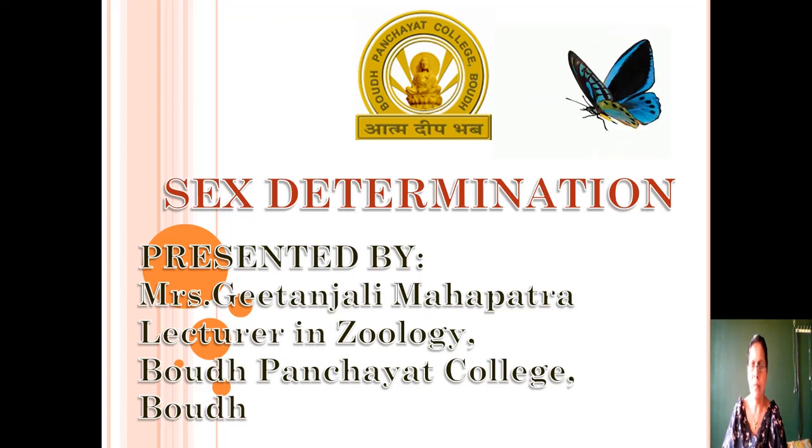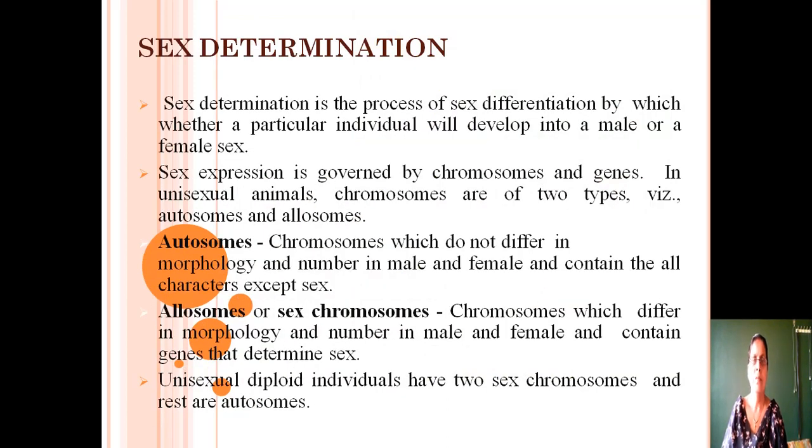Today I will discuss sex determination. Sex determination is the process of sex differentiation by which a particular individual will develop into a male or a female sex. Sex determination or sex expression is governed by chromosomes and genes. Genes are generally present in the chromosomes. So, genes and chromosomes regulate the expression of the sex.